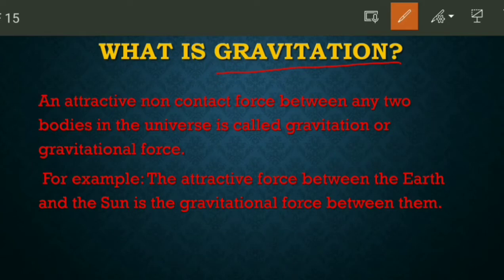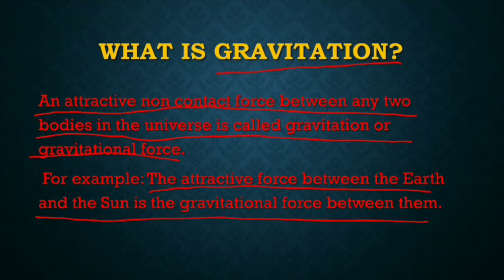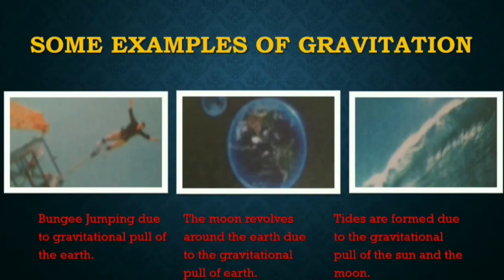The definition is: an attractive non-contact force between any two bodies in the universe is called gravitation or gravitational force. Means the force of attraction or non-contact attractive force between any two bodies in the universe is called a gravitational force. For example, the attractive force between the earth and the sun is the gravitational force between them. This was an example, so let's move ahead.